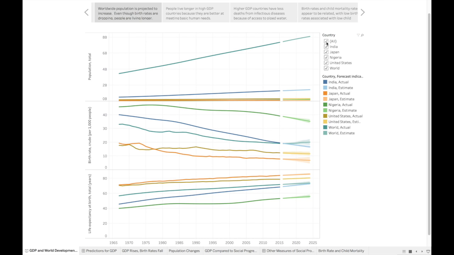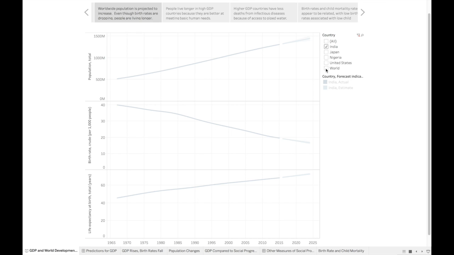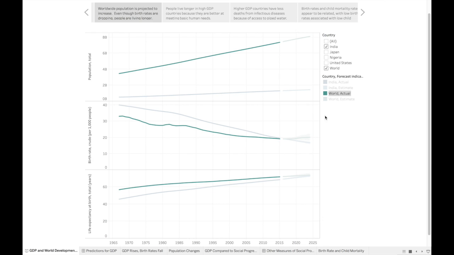Using the world as an average, we can see that life expectancy is higher in Japan and the United States, and lower than average in India and Nigeria. By 2024, India's life expectancy will have caught up with the world's life expectancy. I am confident in this prediction because life expectancy seems to be linked with GDP, and India's GDP is steadily increasing. Improvements in life quality should follow.